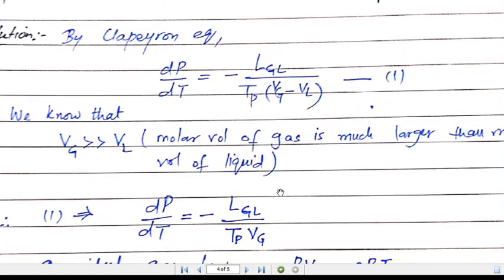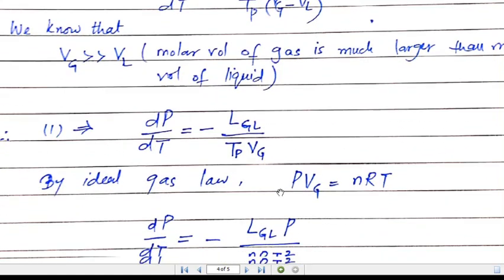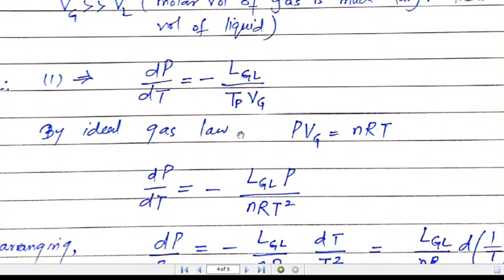And since we are given that this is an ideal gas which obeys the ideal gas law, PVg is equal to nRT, we can substitute the value of Vg from this expression, which is nRT over P, in the above expression. So this equation will become minus Lgl P over nRT square, and we can rearrange and take the similar terms to one side.